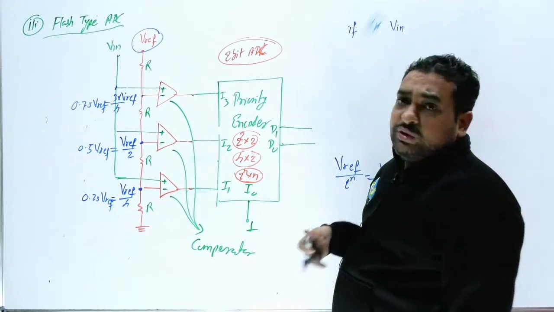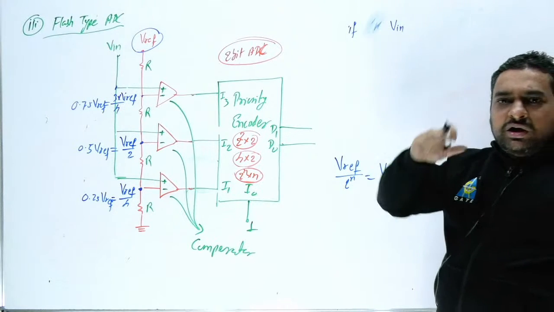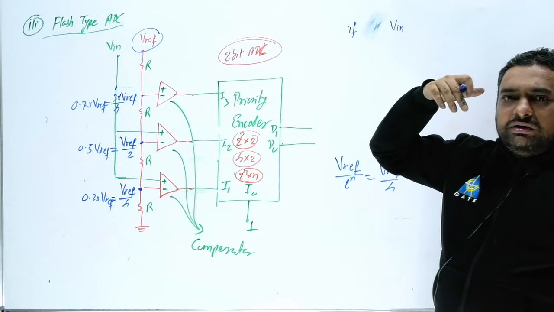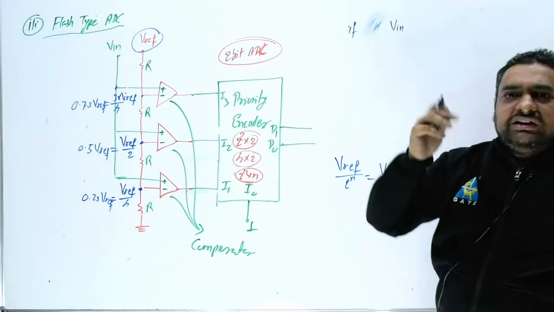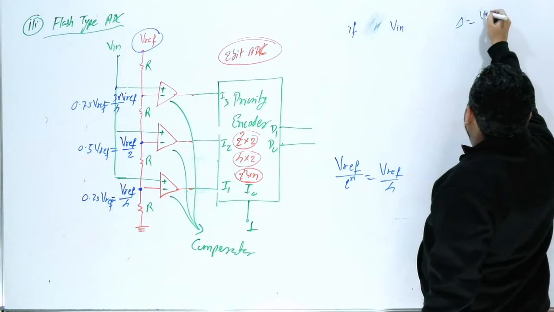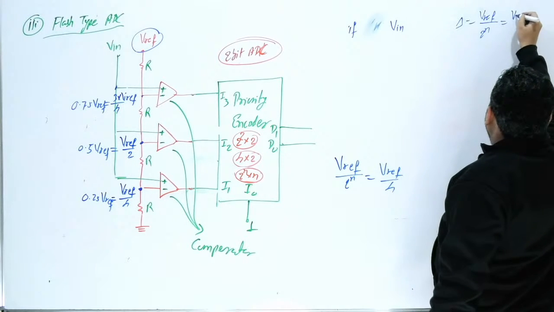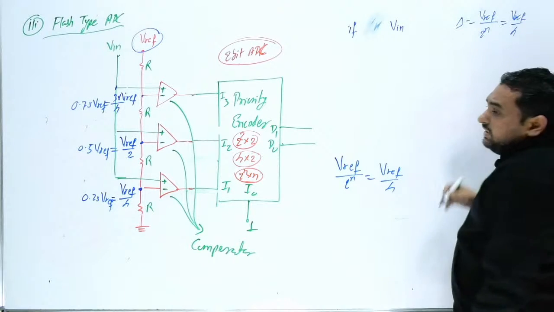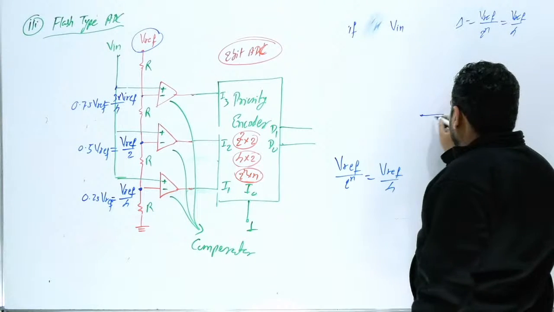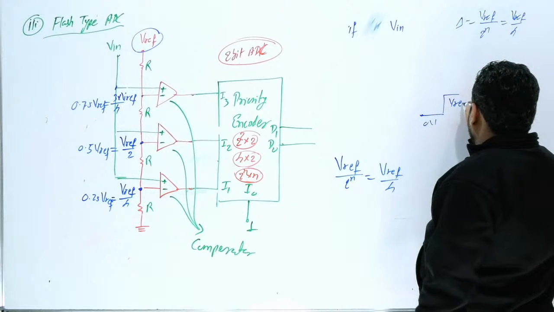So what we are doing exactly here, V reference, you are going to find out all the step size voltage. What is a step size? Step size is nothing but V reference by 2 raised to power n. Here n is 2, it means V reference by 4. What is the first step? If this is 0 volt, your first step is V reference by 4.